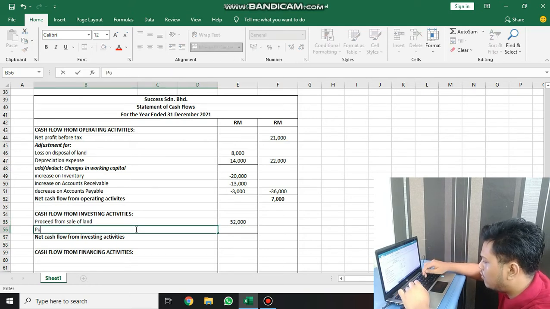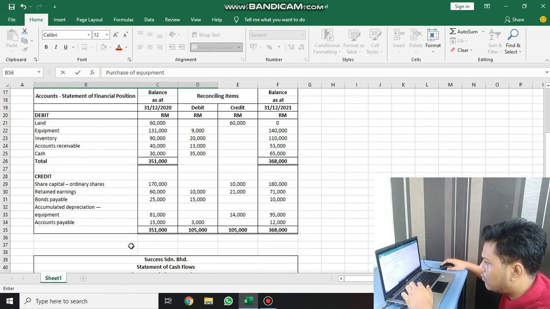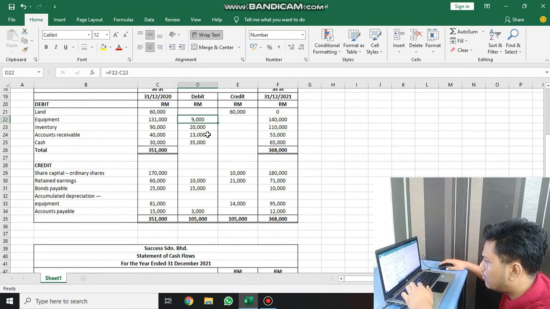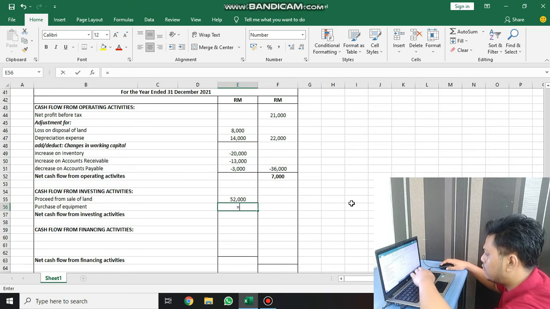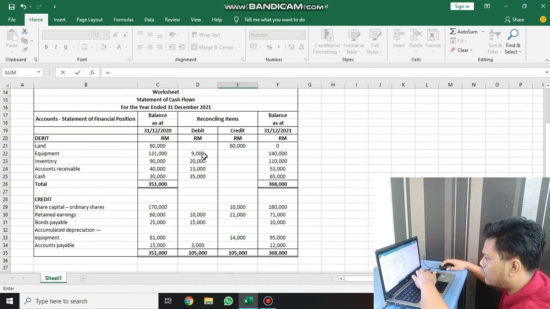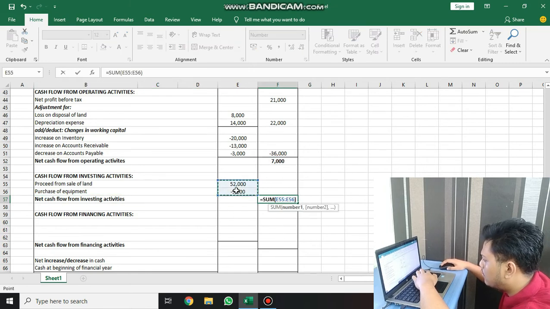And then we have purchase of equipment, which is we have purchased new equipment for this financial year, which is 9,000. We purchase, which means we need to pay, so we need to deduct 9,000, and we can get net cash flow from investing activities.